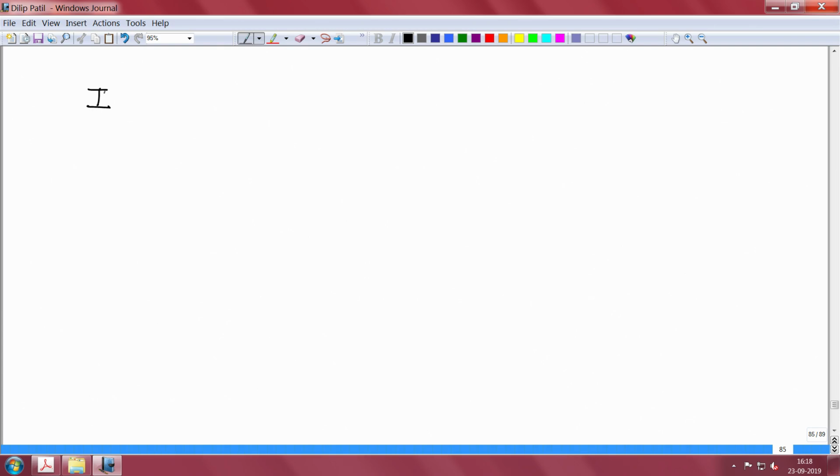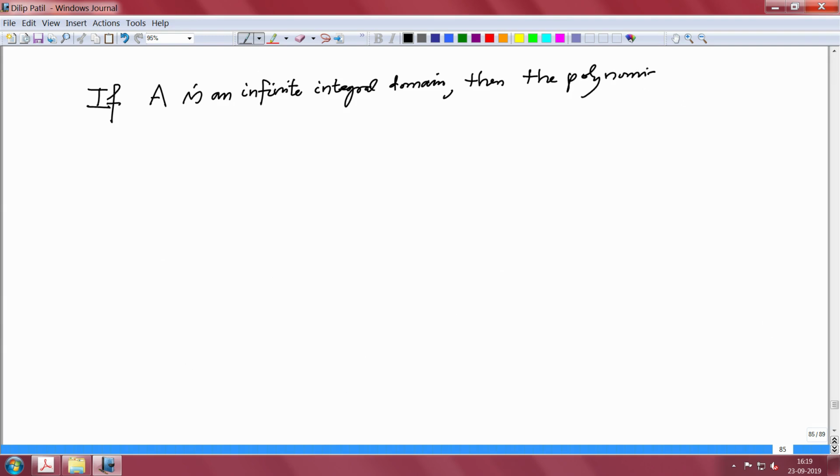With the same notation as earlier, if A, the K-algebra A we started with, is an integral domain, an infinite integral domain, not finite, then the polynomial function phi star f determines the polynomial f uniquely.